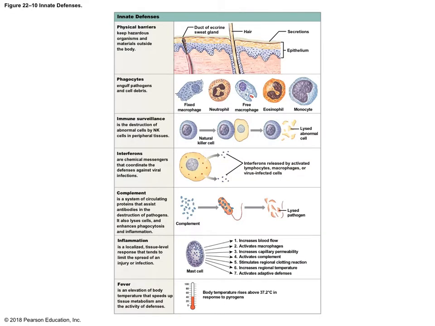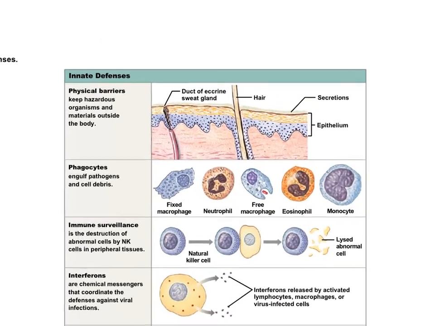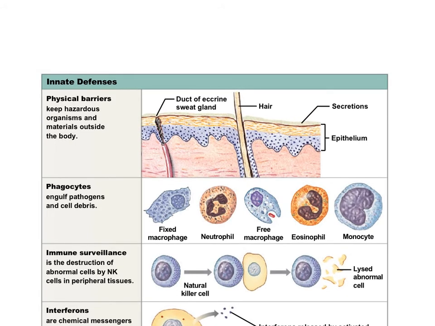Here are all of the innate defenses, which are non-specific defenses. We'll go up to the top here and start with physical barriers. A physical barrier is basically anything that's going to keep that pathogen out of your body. It's a physical characteristic that you have that will keep those hazardous organisms and materials outside the body. So we look at things like skin.